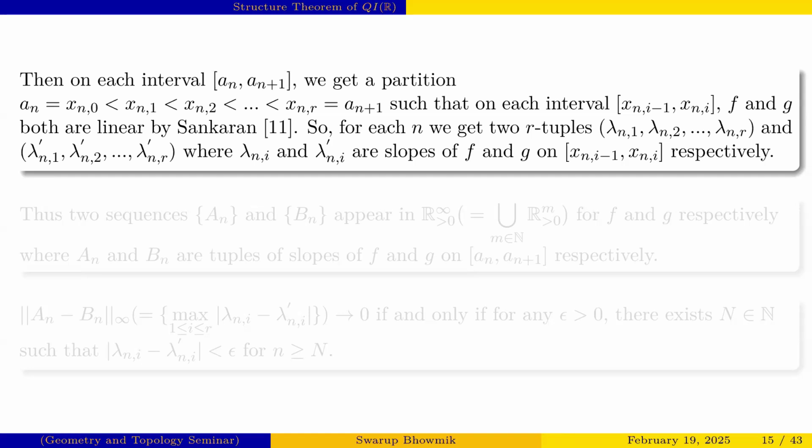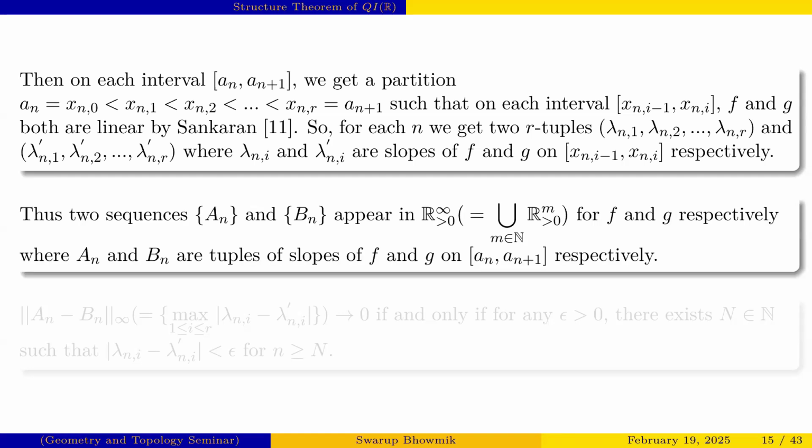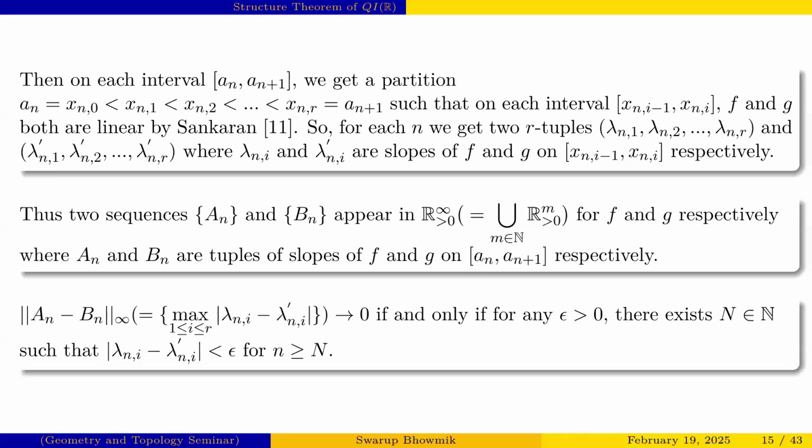The two sequences a_n and b_n are basically the tuples of slopes of f and g in that interval n comma n plus 1. And here we define that the sup norm of a_n minus b_n tends to 0. Basically, that holds if and only if, for any epsilon greater than 0, the distance of lambda ni minus lambda ni prime is less than epsilon for all n greater than or equal to some N.